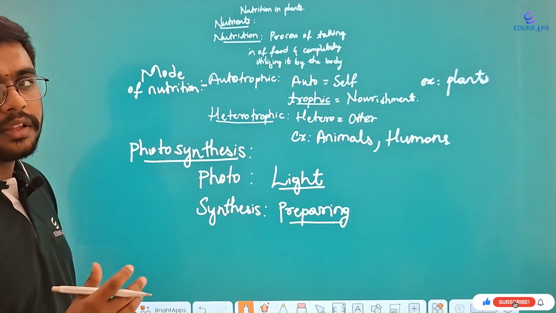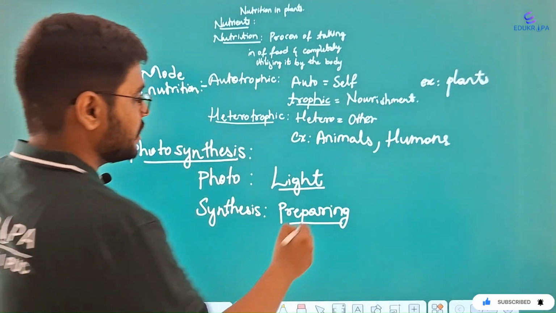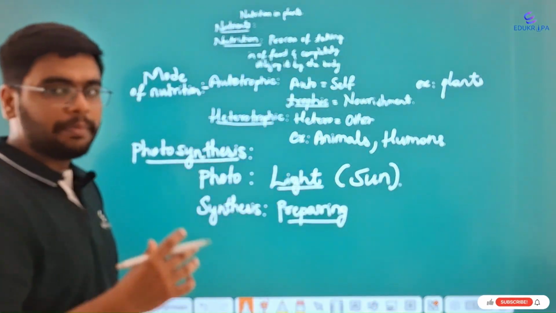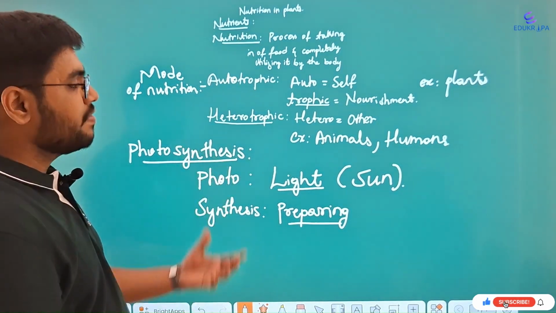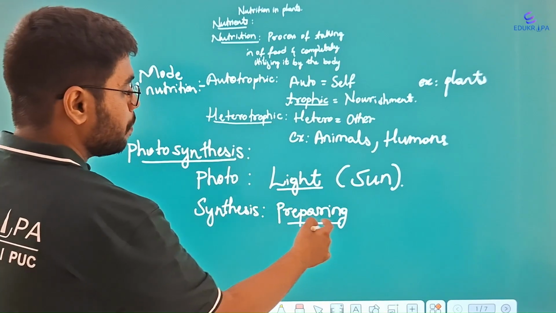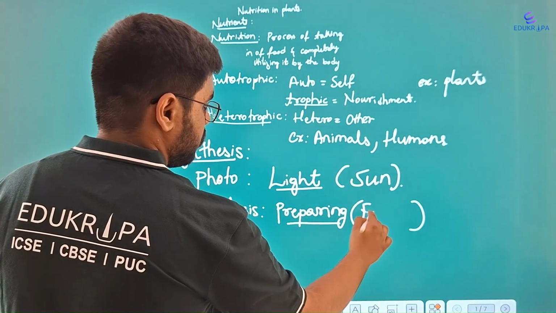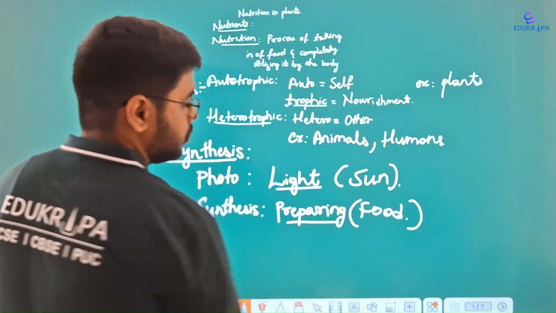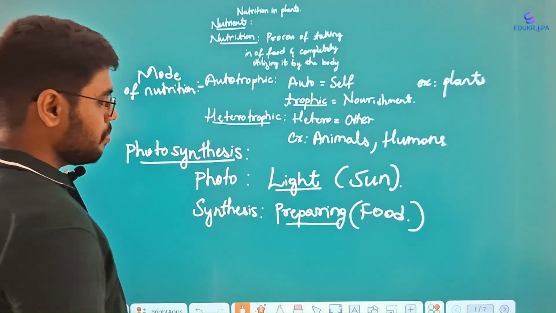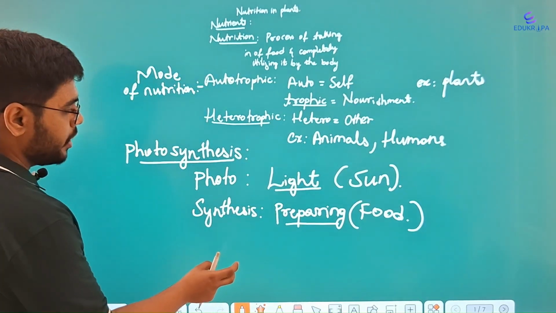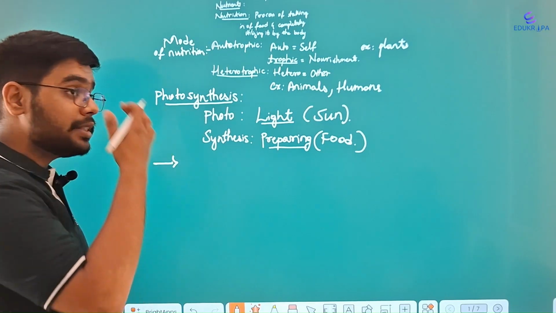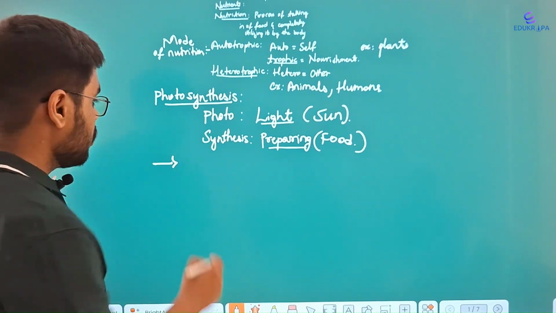So for the whole earth, what is the main source of light? Which is the sun, of course. So the plants get sunlight from the sun. In the word itself, there is sunlight to prepare food. That's the process of photosynthesis. This is in general. But what about the proper definition for this? Again, photosynthesis. What may be the proper definition?